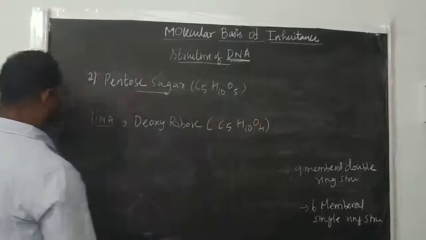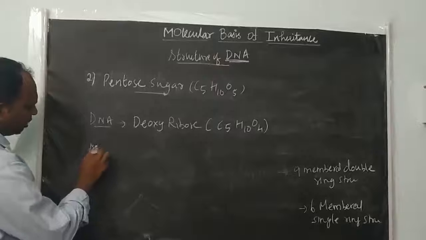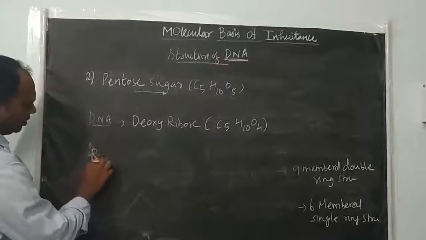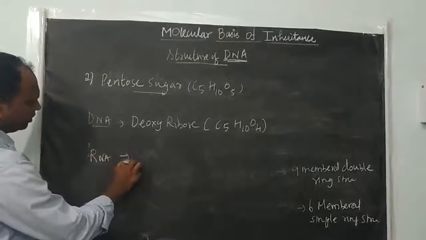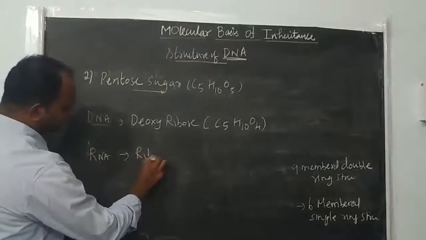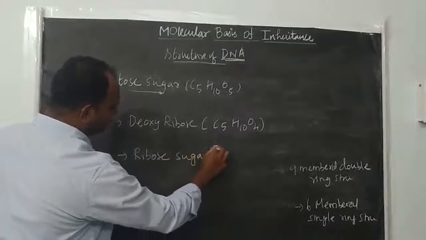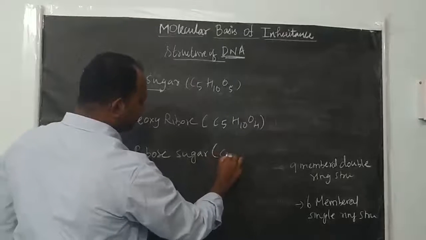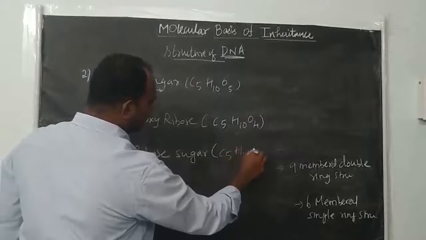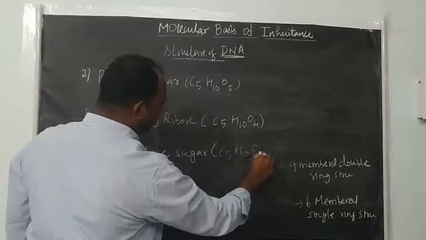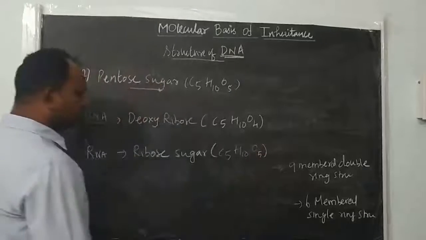The type of sugar present in RNA molecules, or the RNA nucleotide, is ribose sugar. The formula is C5H10O5. Ribose sugar is O5.